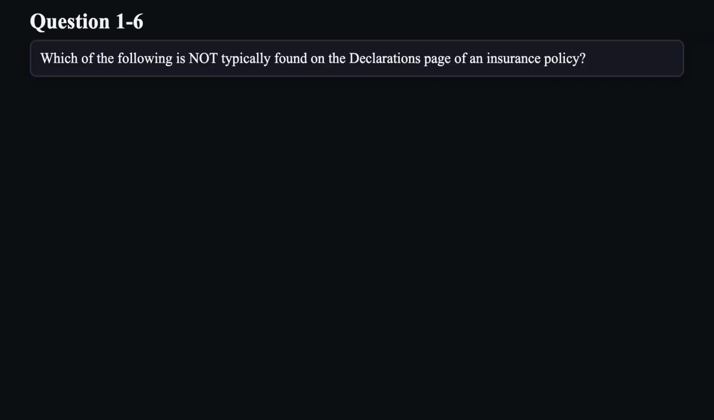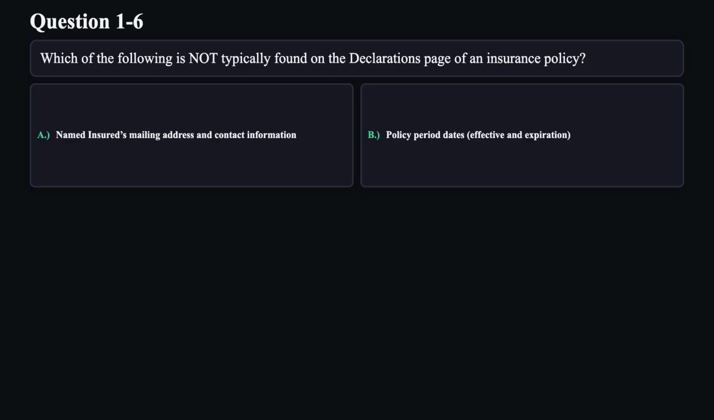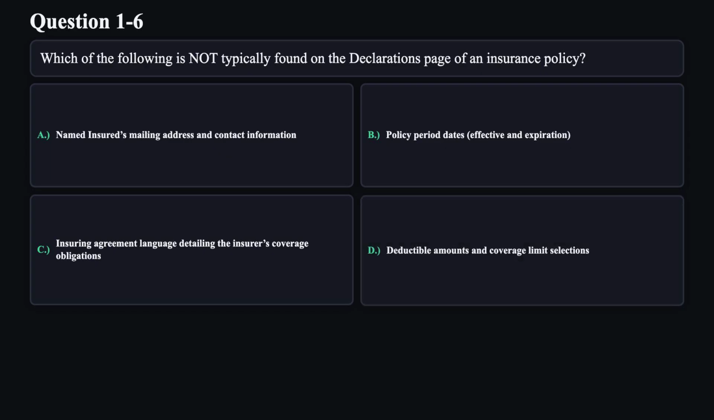Question 6. Which of the following is not typically found on the declarations page of an insurance policy? A. Named insured's mailing address and contact information. B. Policy period dates, effective and expiration. C. Insuring agreement language detailing the insurer's coverage obligations. D. Deductible amounts and coverage limit selections.